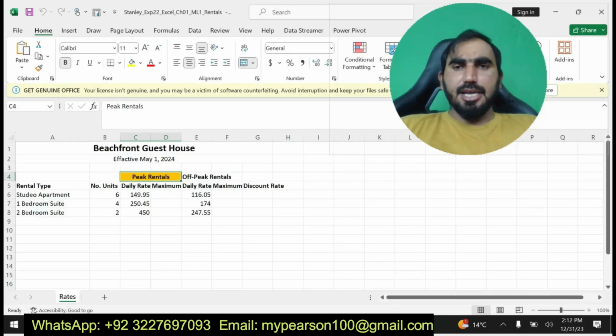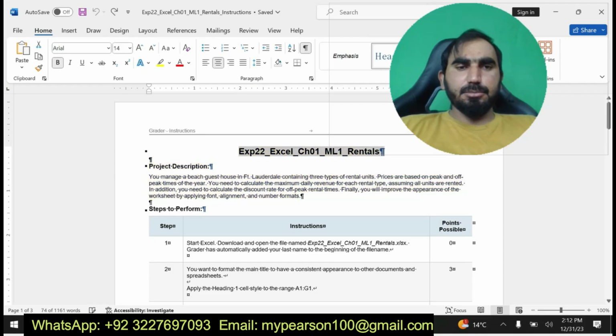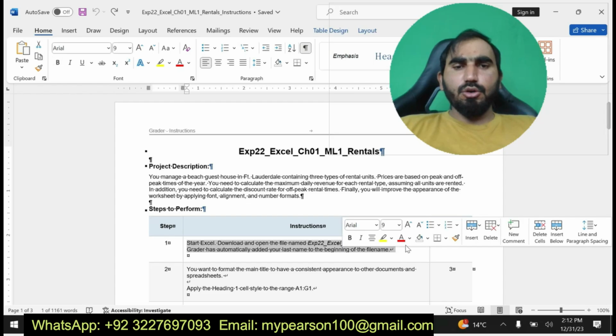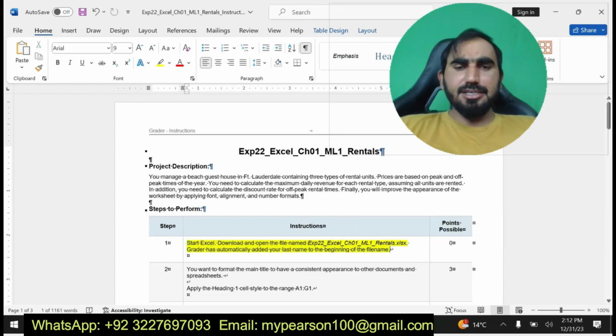Here you can see, today I am going to start this project description. Now I am going to move on to the project steps. Start Excel, download it and open the file named EXP22 Excel Chapter 1 ML1 Rentals. Your last name has been automatically added to the file name.